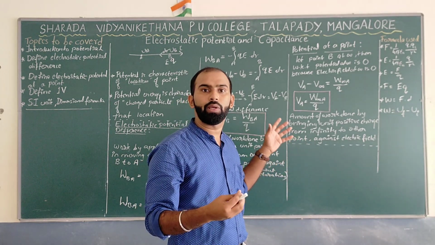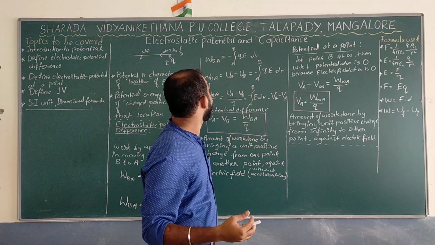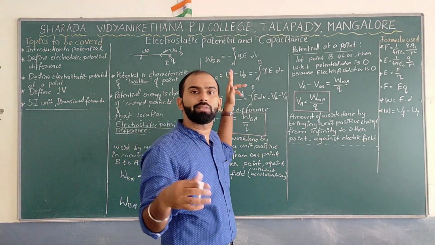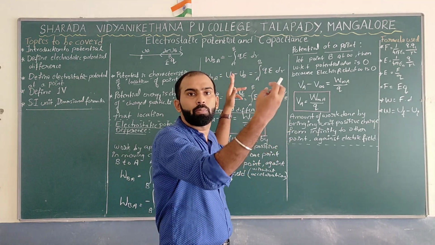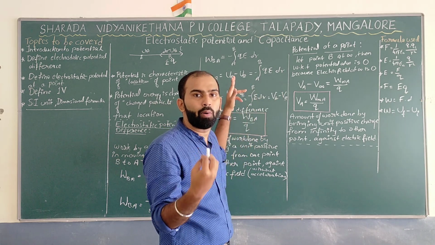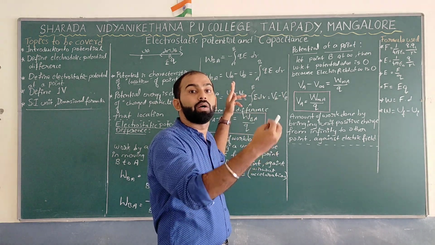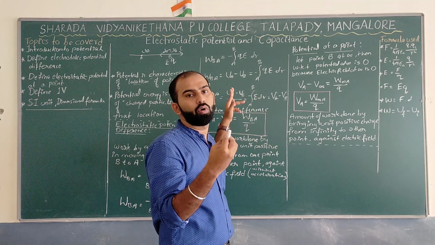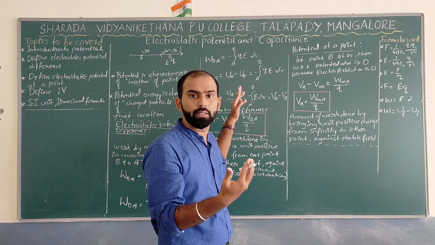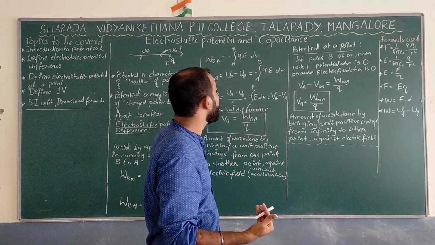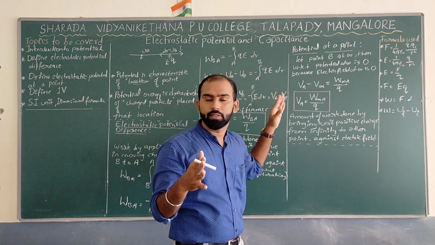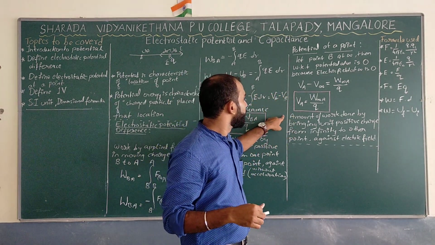Because you are doing work in such a way that all the energy gets converted to potential energy. You are supposed to bring that charge from one point to another with uniform velocity, so there won't be any change in kinetic energy. Which means all the energy gets converted to potential energy. That's what we are supposed to tell.